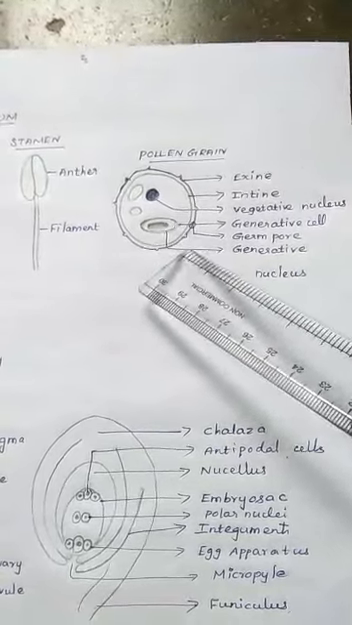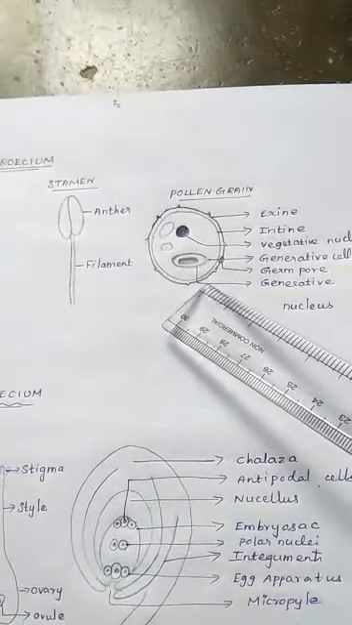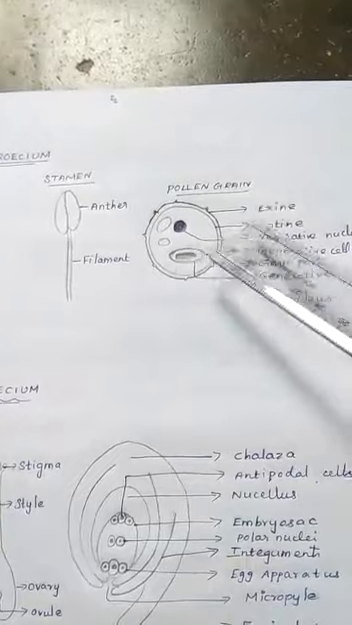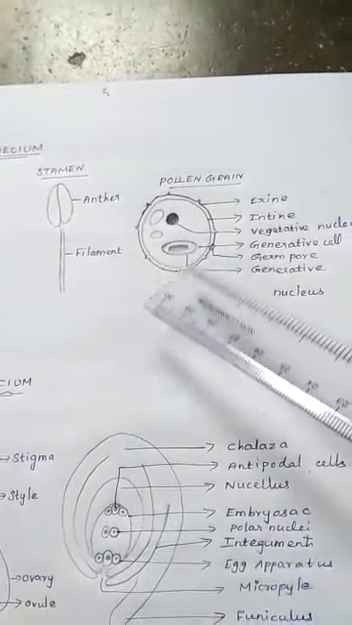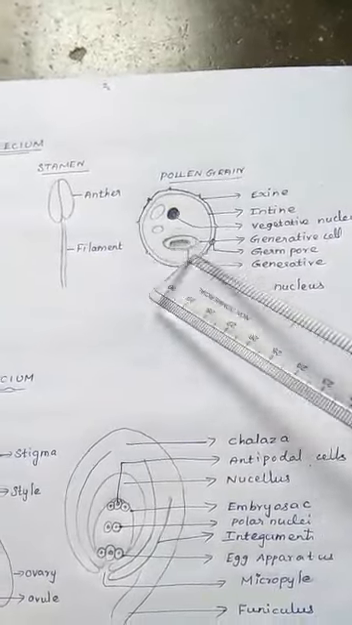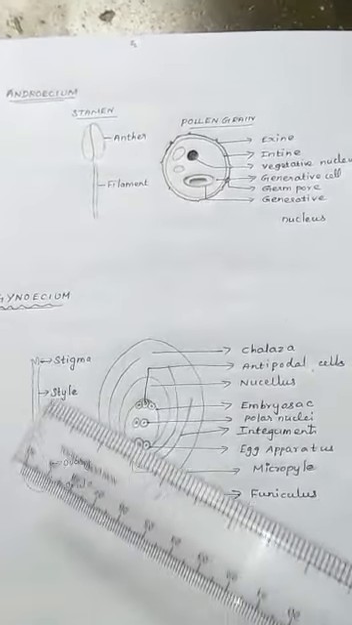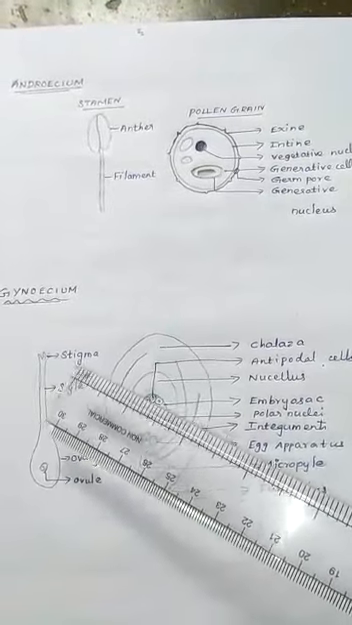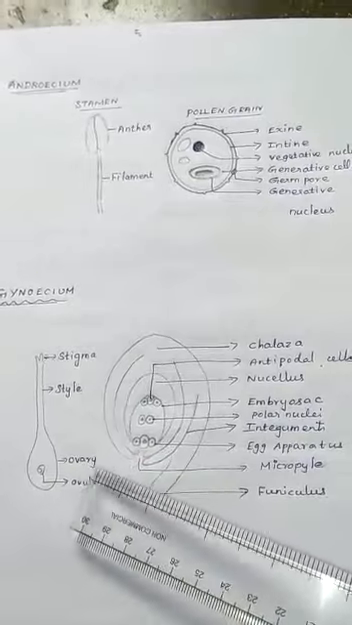How many male gametes? Two male gametes. Here what is the shape of the pollen grain? Spherical. How many layers? Two layers. What are the two cells in the mature pollen? Generative cell as well as the vegetative cell. Next we can see the gynoecium. It's the female part of the plant. Gynoecium consists of three parts: stigma, style and the ovary.